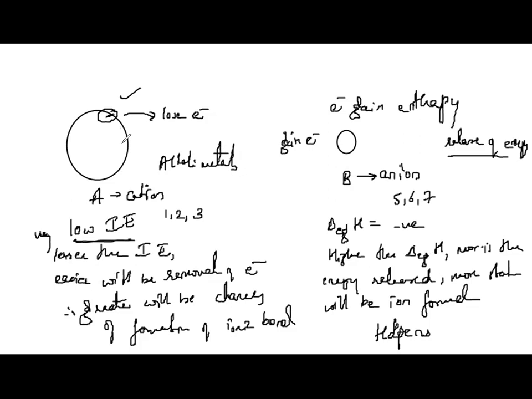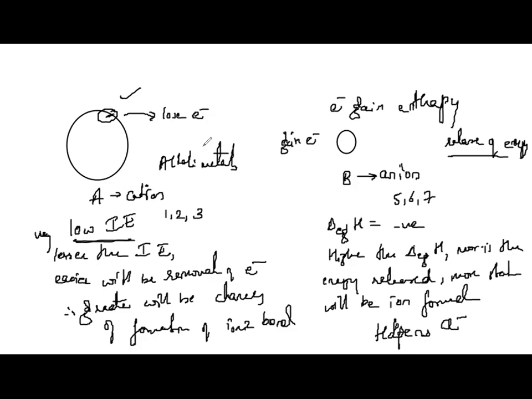Therefore, formation of negative ions is more common in the case of halogens. That too, which halogen has the highest electron gain enthalpy? Is it fluorine or chlorine? It is chlorine. So a large amount of energy will be released, and electron gain enthalpy is highly negative.